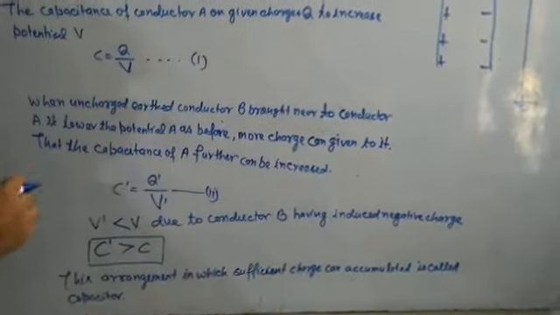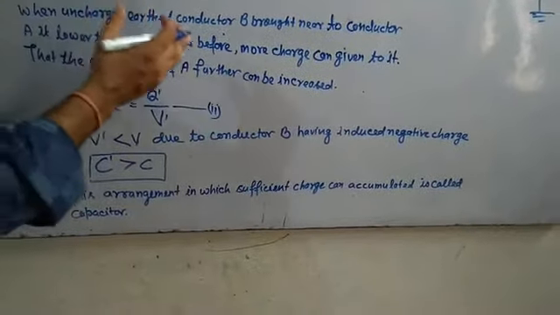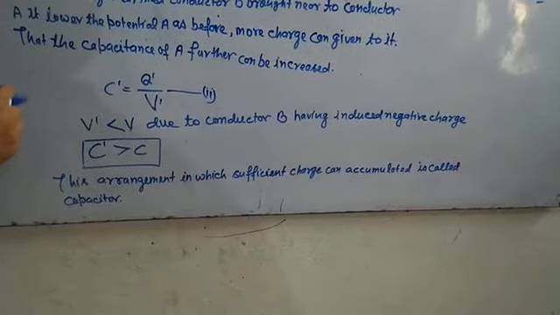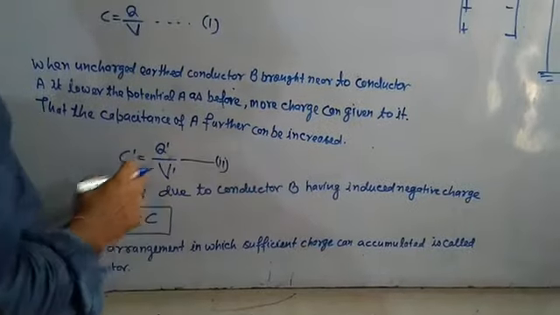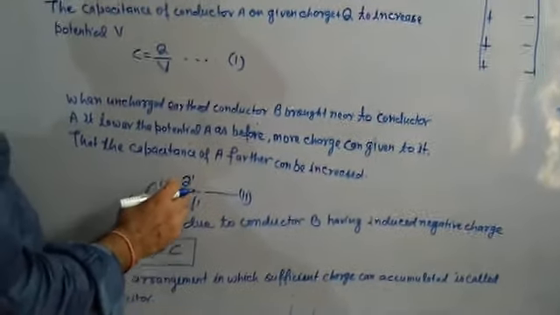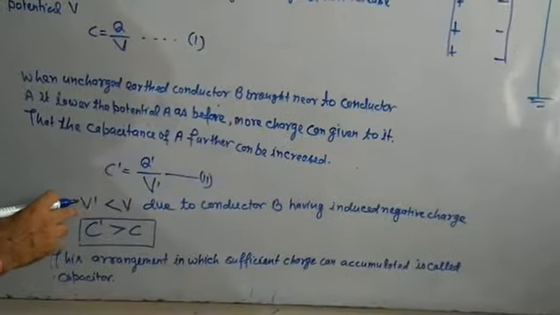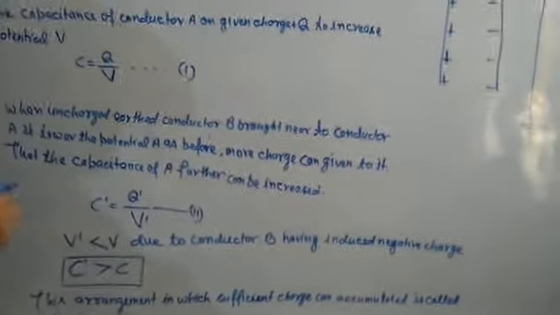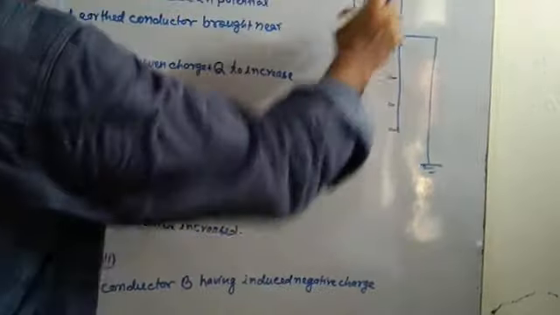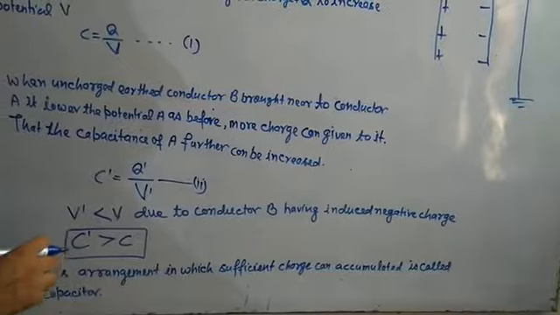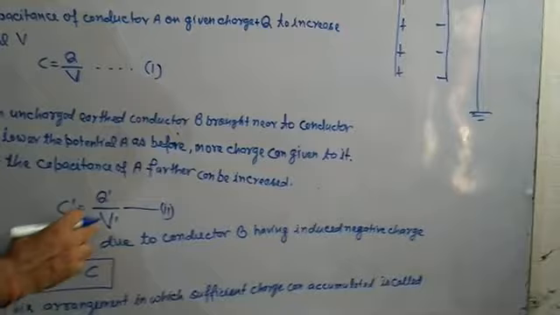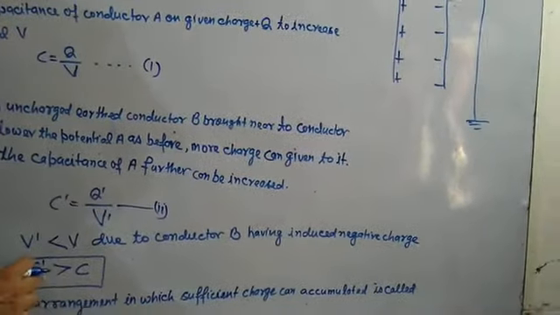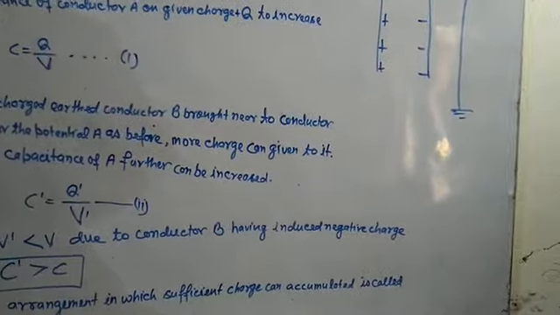Now more charge can be given to A. Then we can say the capacitance of conductor A can be increased. The capacitance of A further can be increased. C dash equal to Q dash by V dash. Therefore, V dash is less than V due to the negative charge of the conductor B. Therefore, we can give more charge Q dash. Hence, C dash is greater than C.